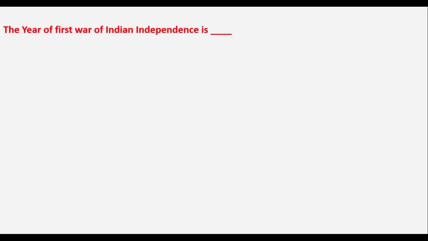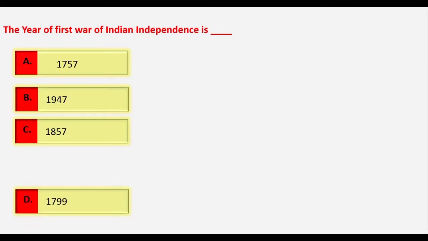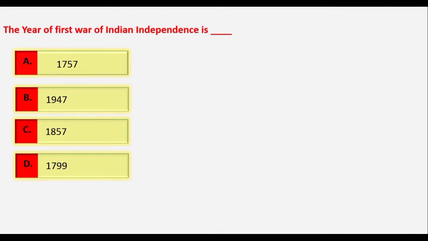The very first question is, the year of the first war of Indian independence is 1757, 1947, 1857, 1799. The answer is option C, that is 1857. Option C is the right answer for this question. Therefore, the year of the first war of Indian independence is 1857.